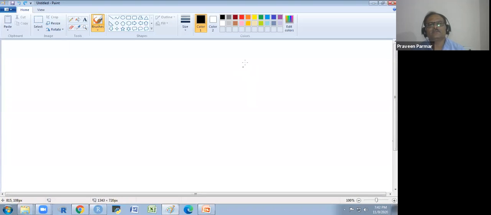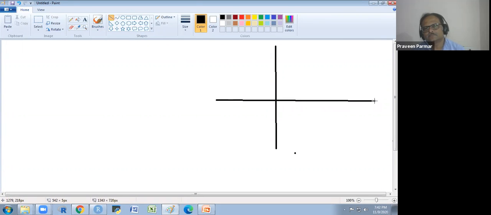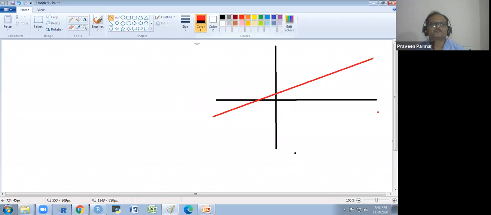What we get through this, if I draw one line, this is a line, and it is a linear regression line we get.